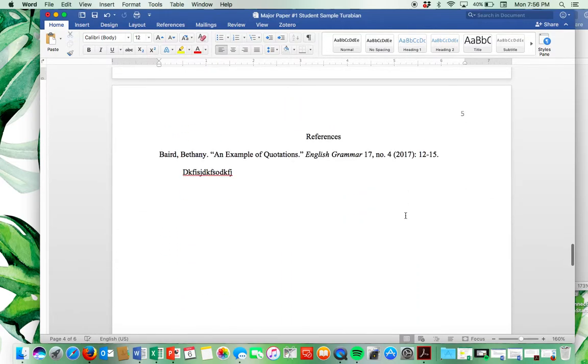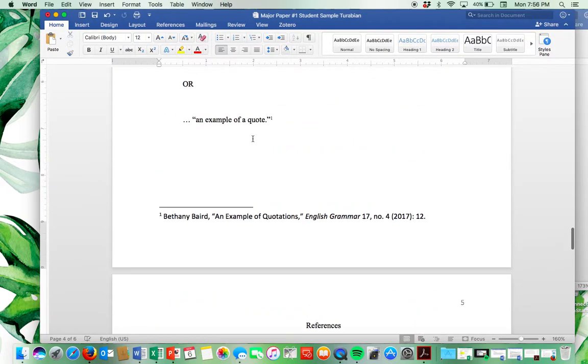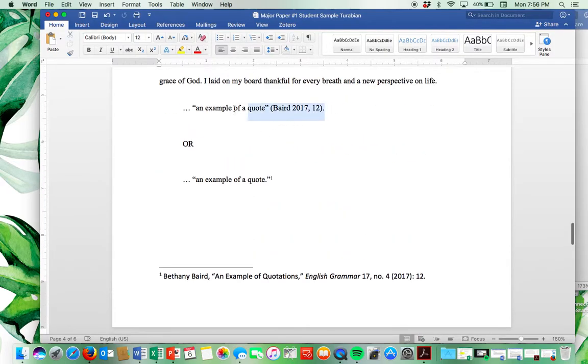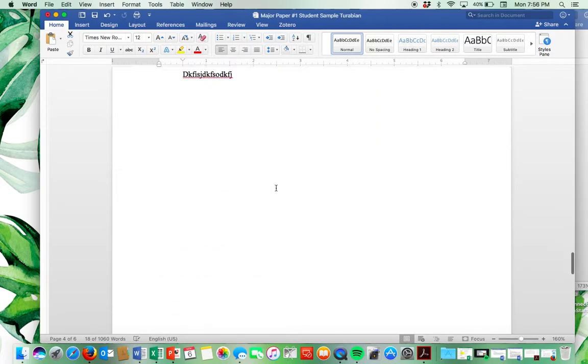And then on your references page, so again, you would do a reference page if you're doing your in-text citation. If you choose to do a footnote, it's going to look like this. You're going to have your footnote at the bottom, and then you will instead use a bibliography.